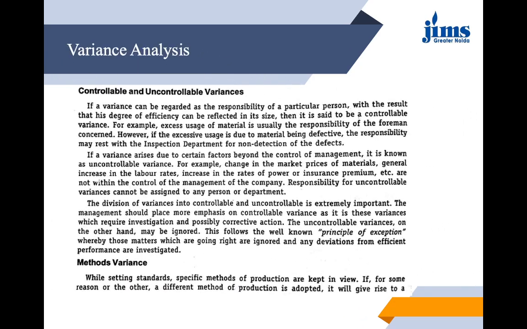Now let us see controllable and uncontrollable variances. If a variance can be regarded as the responsibility of a particular person, with the result that his degree of efficiency can be reflected in its size, then it is said to be a controllable variance. Because we can correct it by taking some remedial measures, like excess usage of material is usually the responsibility of the foreman who is concerned. However, if the excessive usage is due to the material being defective, then the responsibility may rest with the inspection department for non-detection of the defects.